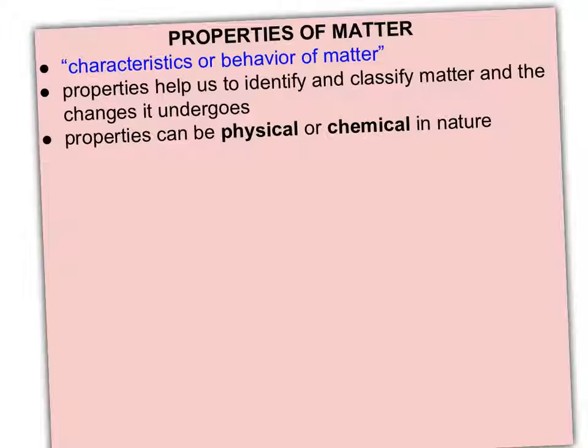Properties of matter is commonly defined as characteristics or behavior of matter. So what that means is these are properties that help us identify and classify matter, and also helps us identify and classify the changes that different types of matter can undergo. So properties are generally classified as being either physical or chemical in nature. It's kind of like true or false questions. It's either physical or it's chemical.